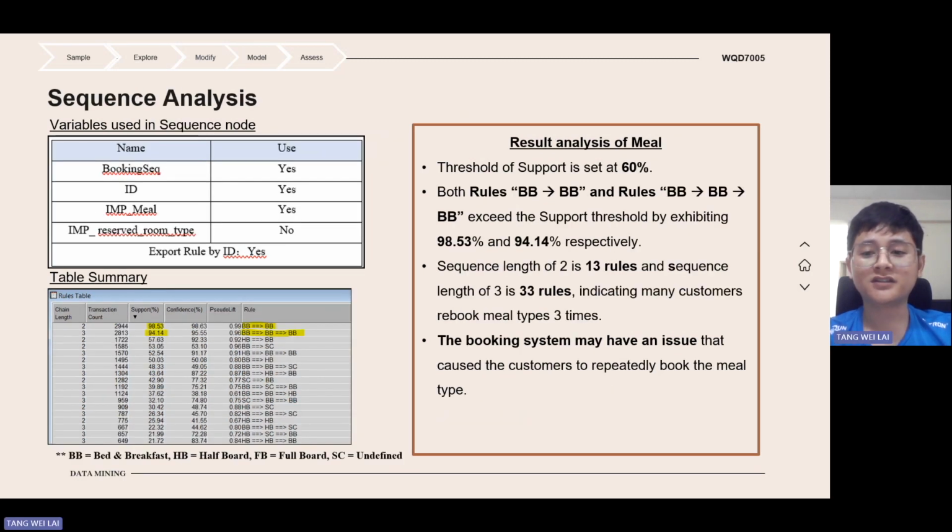For the sequence analysis of meal, we have counted that sequence length 2 has 13 rules and sequence length 3 has 33 rules. This indicates many customers rebook the meal type 3 times. So in this case, it could be due to an issue in the booking system that caused customers to repeatedly book the meal type.